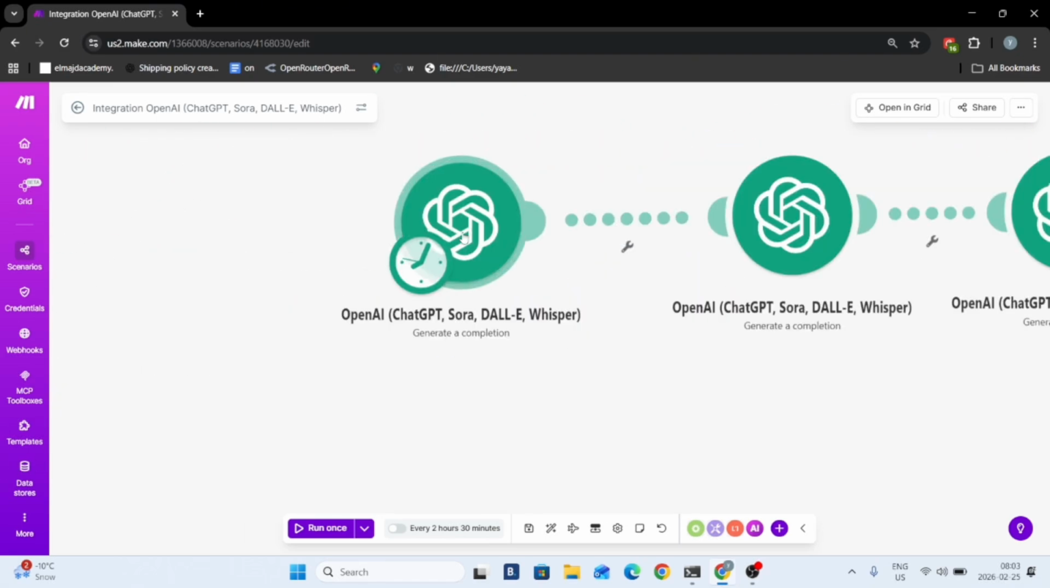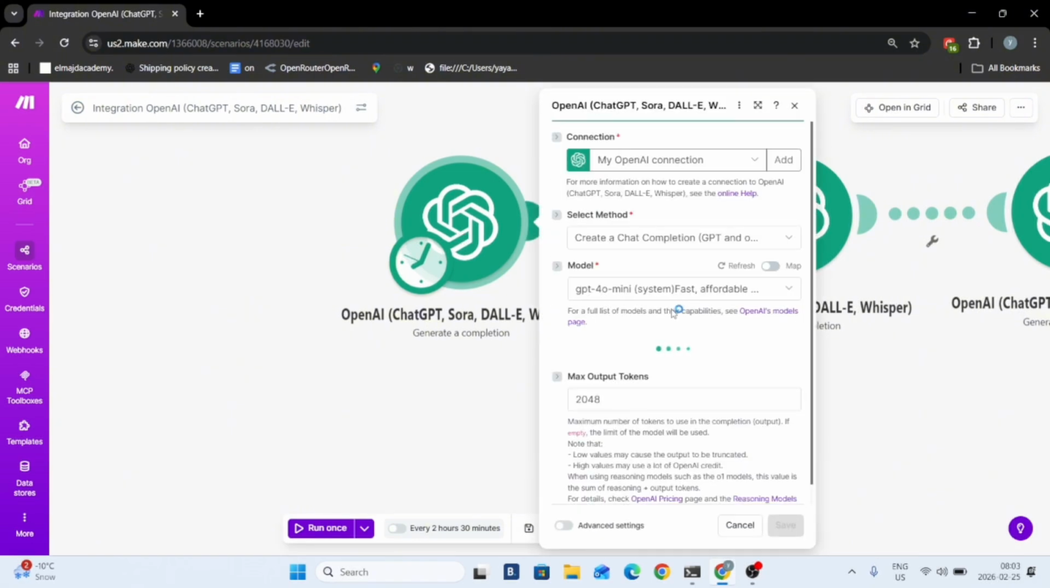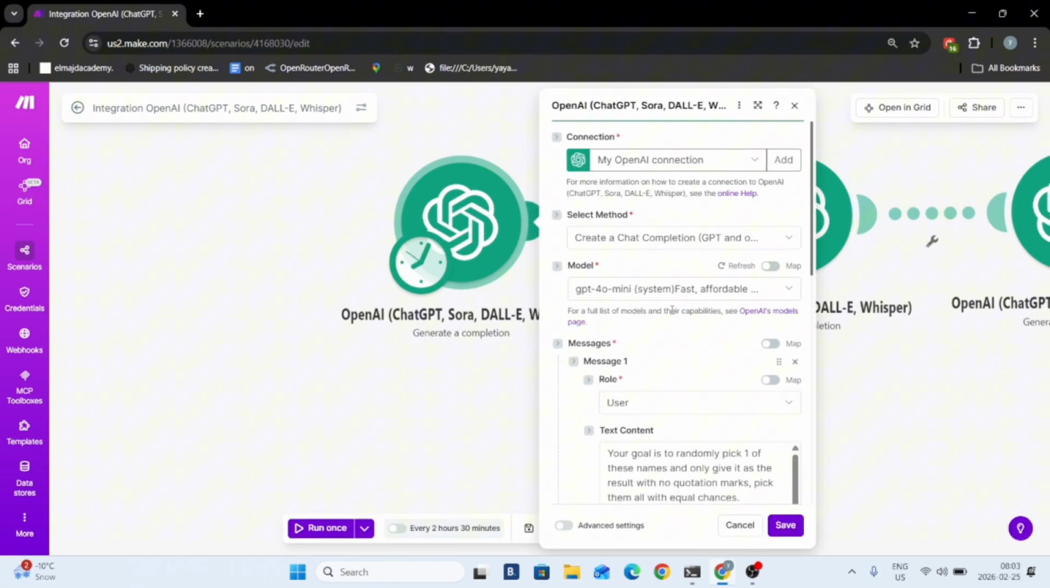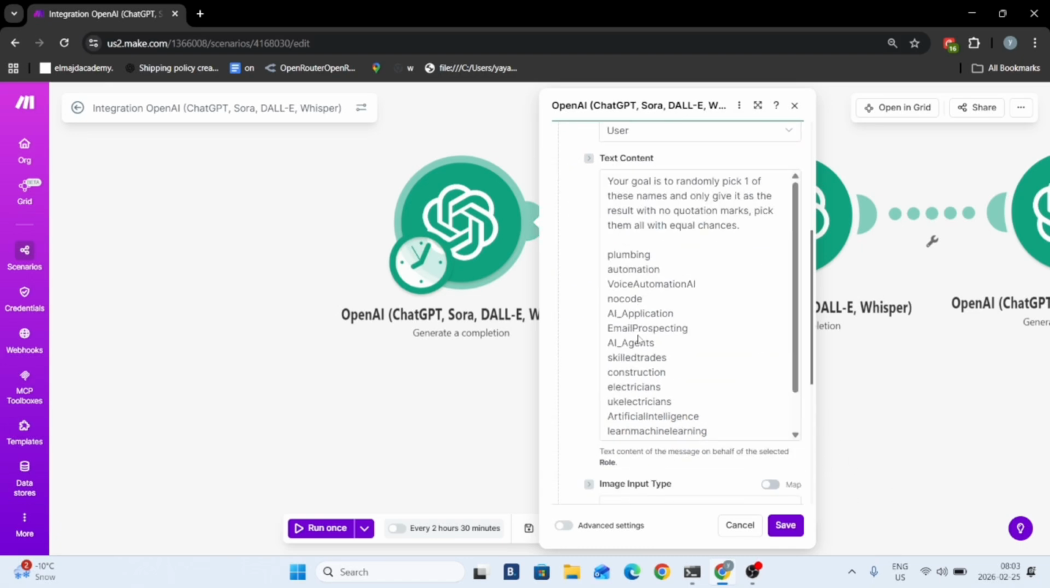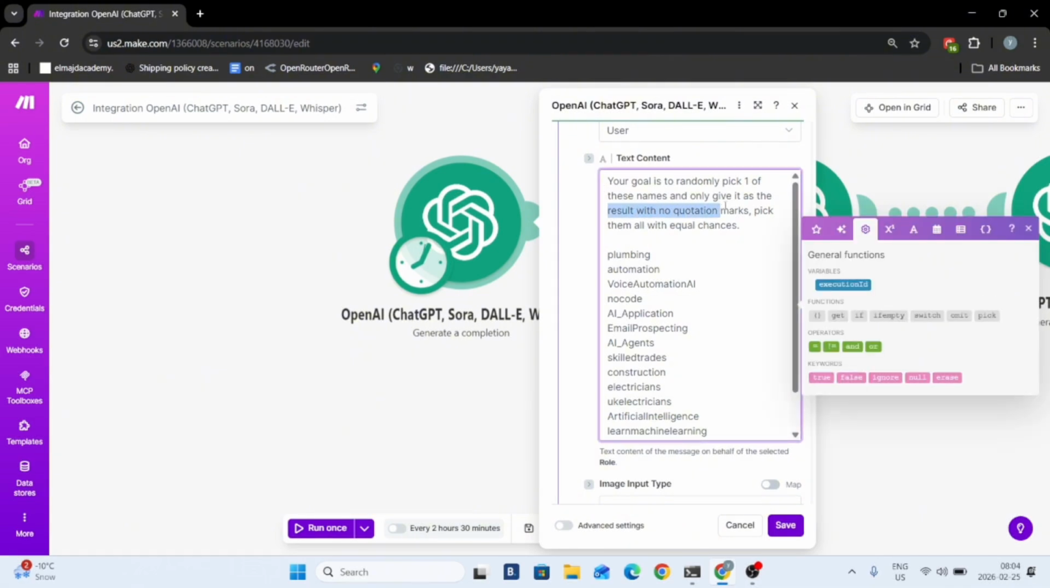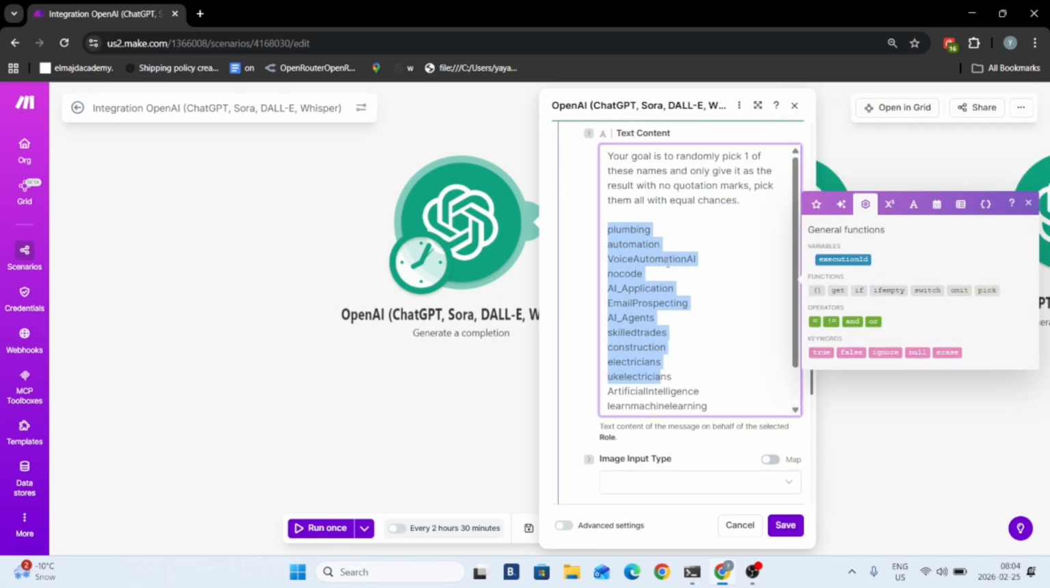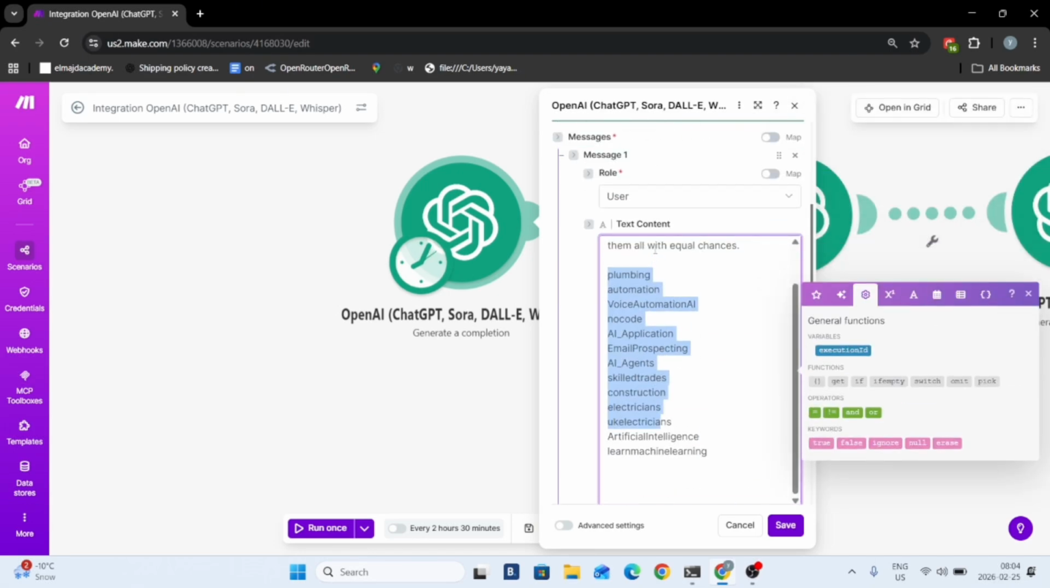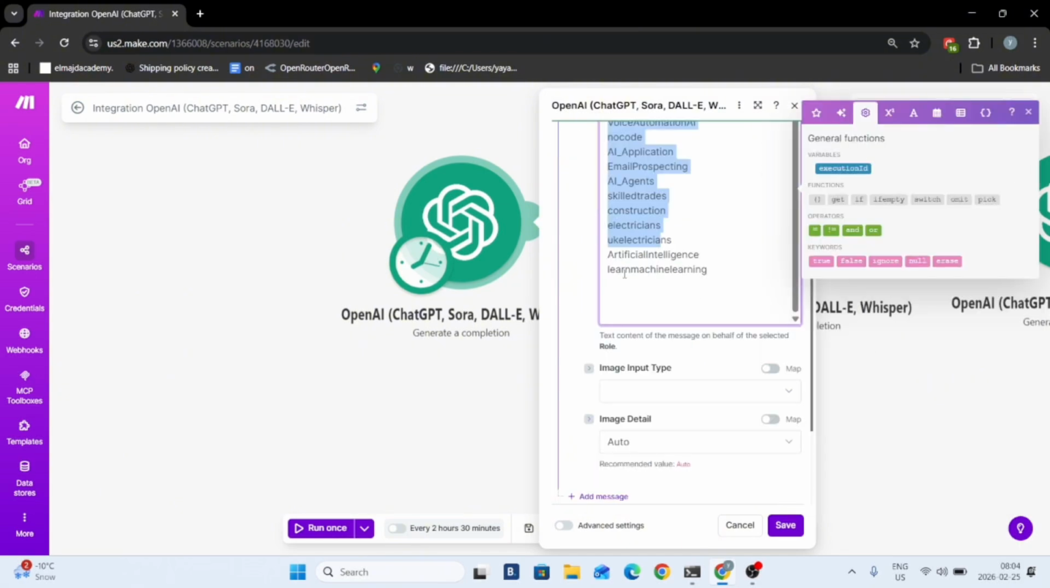So first ChatGPT module. Here you want to pick a model that's very cheap, very fast, very small, because it's not going to be doing much. But basically you're going to set the role to user, and you're basically going to tell it, your goal is to randomly pick one of these names and only give it as the result with no quotation marks. Pick them all with equal chances. Then you're going to go here and add a list of all of the subreddits you want to be posting in, and it's basically going to choose one of them randomly. So add as many as you want.